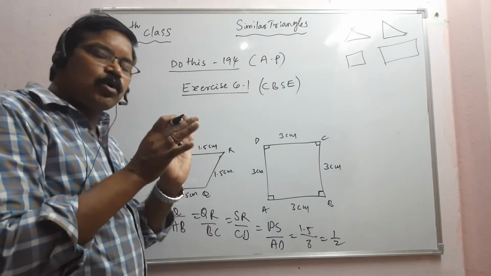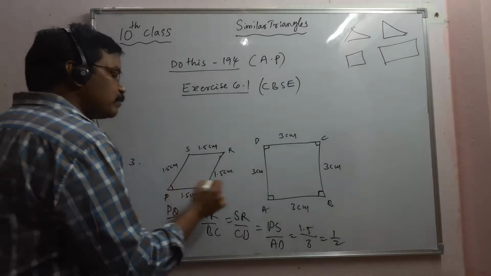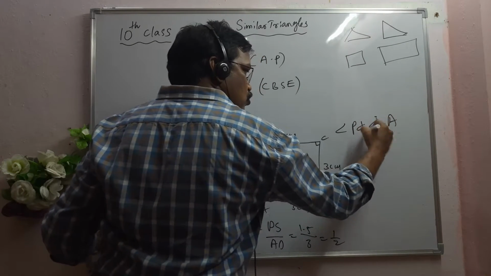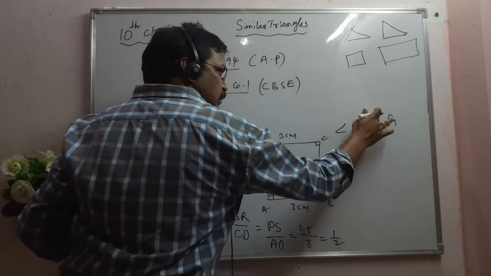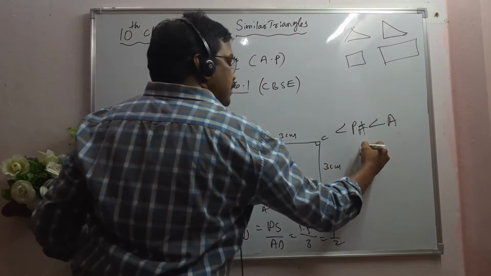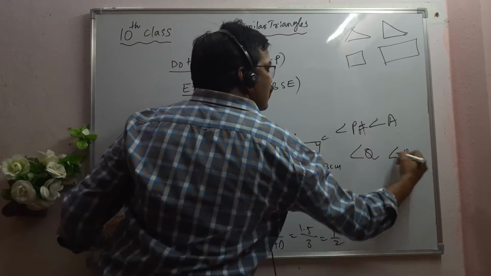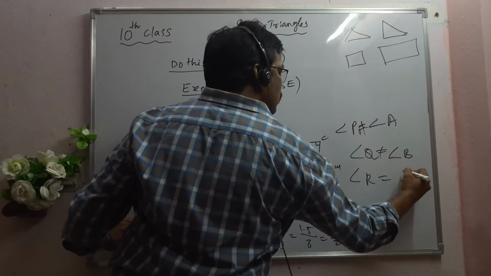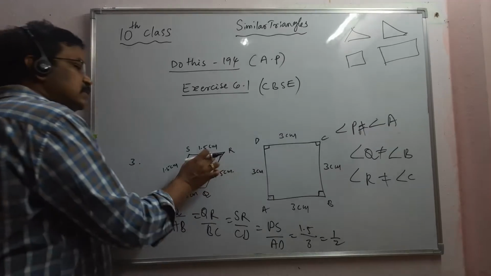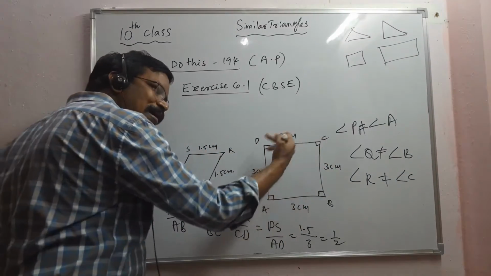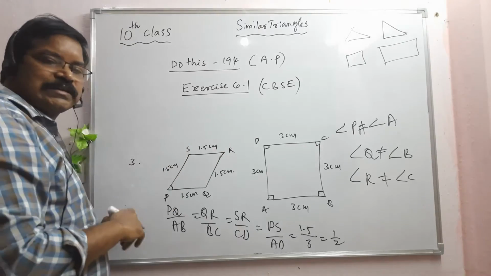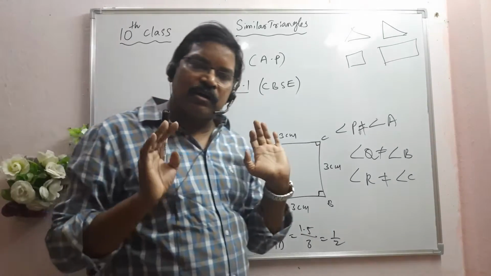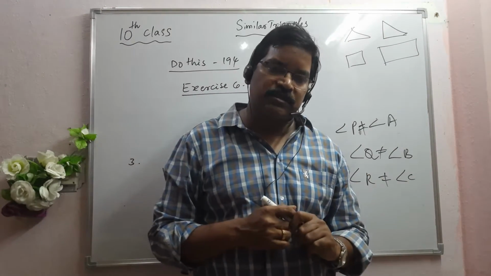But what about the corresponding angles? Is angle P equal to angle A? No, they are not equal. Angle Q and angle B are also not equal. Similarly, angle R is not equal to angle C. Why? This is not 90 degrees, but each and every angle of ABCD is equal to 90 degrees. Therefore, we can say PQRS and ABCD are not similar to each other.